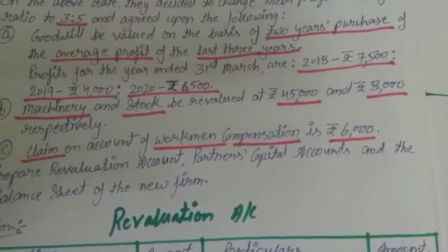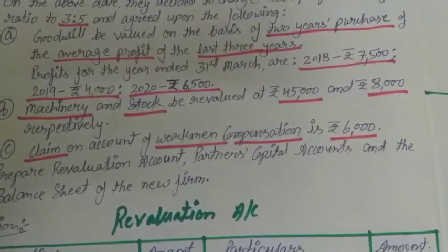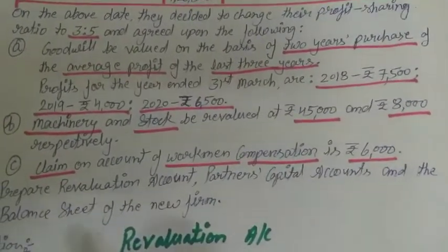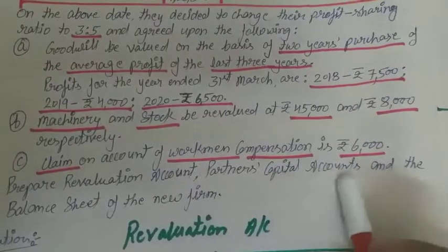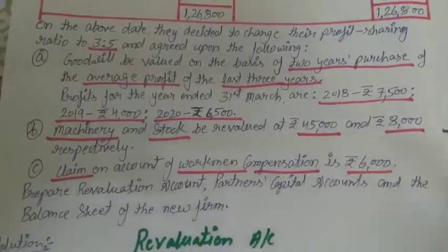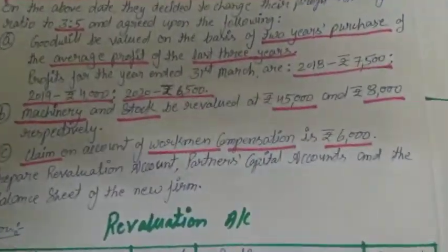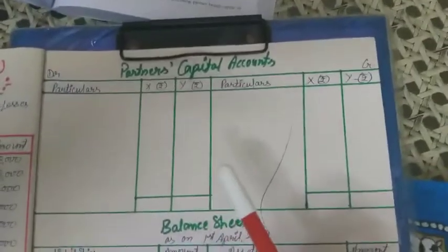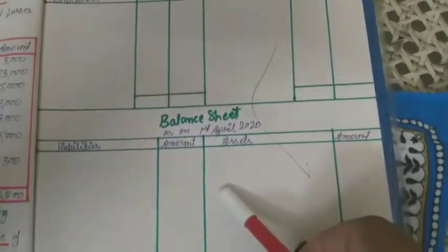So if the partnership is reconstituted, the new firm will be generated. So they ask revaluation account, partners capital account and balance sheet. These three things we have to prepare. Already I have prepared the format of revaluation account, partners capital account and balance sheet.